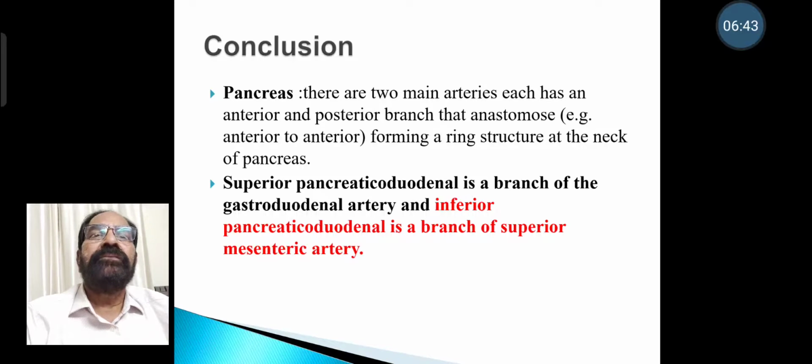Pancreas. For pancreas there are two main arteries. Each has an anterior and posterior branch that anastomose, anterior with the anterior, forming a ring structure at the neck of the pancreas. They are the superior pancreaticoduodenal, which is a branch of gastroduodenal artery, and inferior pancreaticoduodenal, which is a branch of superior mesenteric artery.